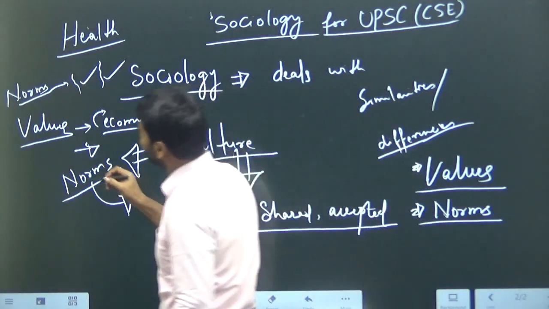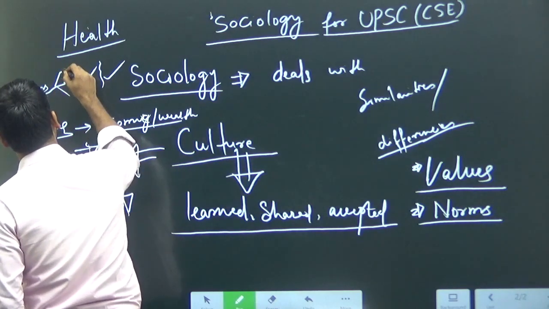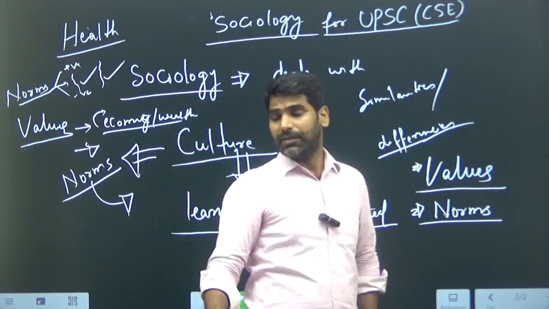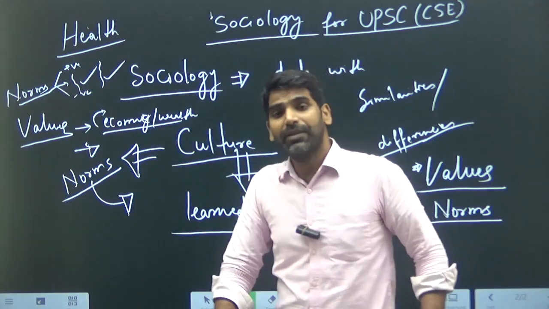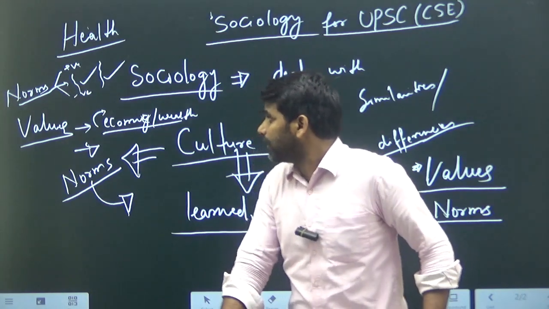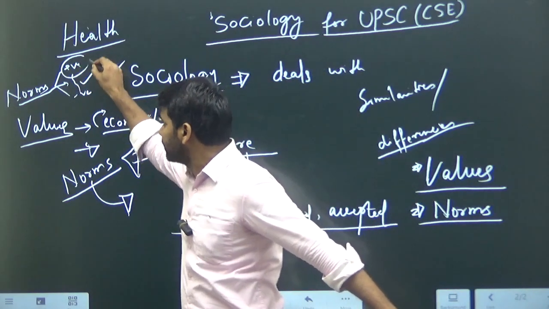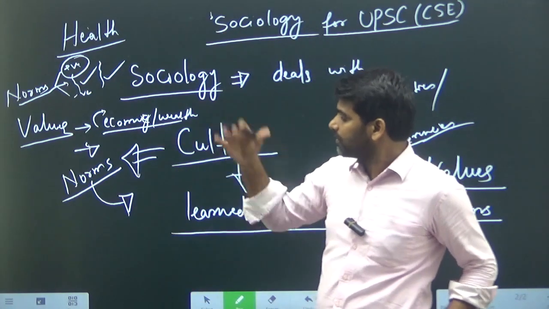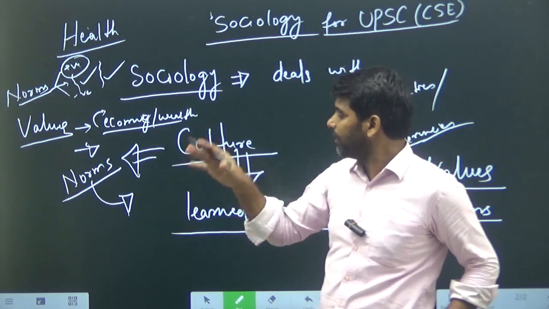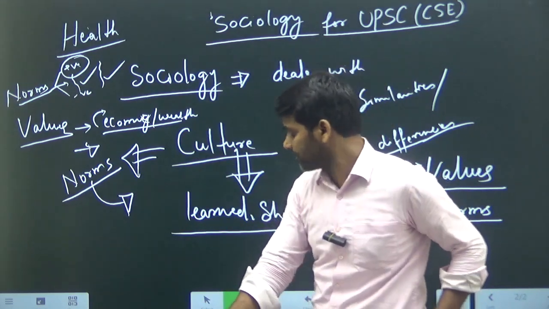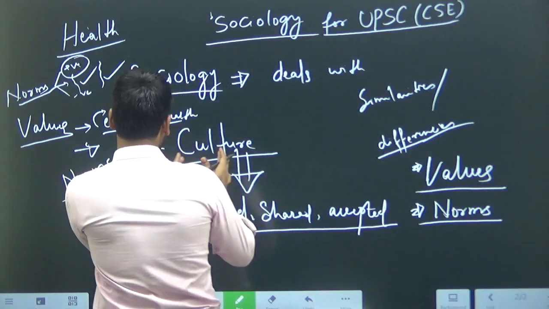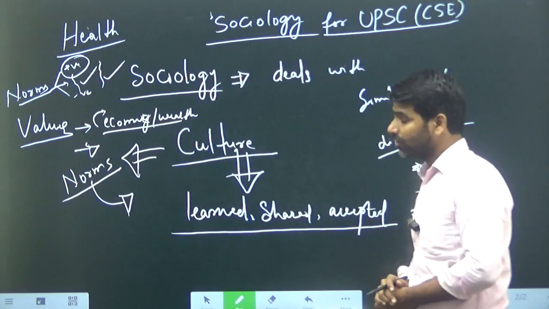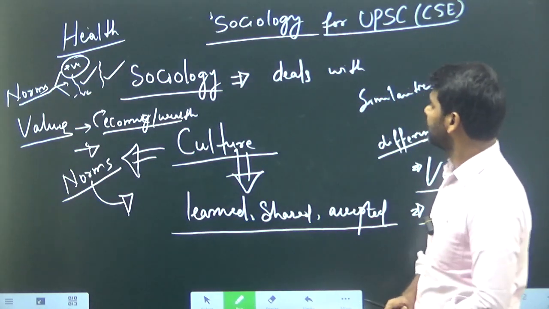Norms are sometimes associated with positive and negative sanctions. Positive sanction is called reward and negative sanction is punishment. When it is formally regulated by some government agencies, punishment and rewards are there. When norms are formally coded or formally implemented, they are nothing but rules. So these are the things: culture, values, norms. This gives a kind of commonality to the behavior of a society.